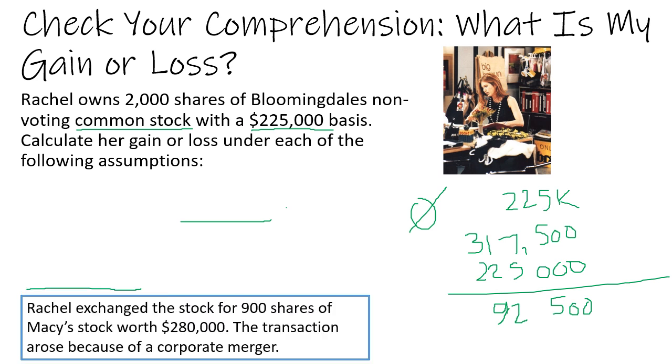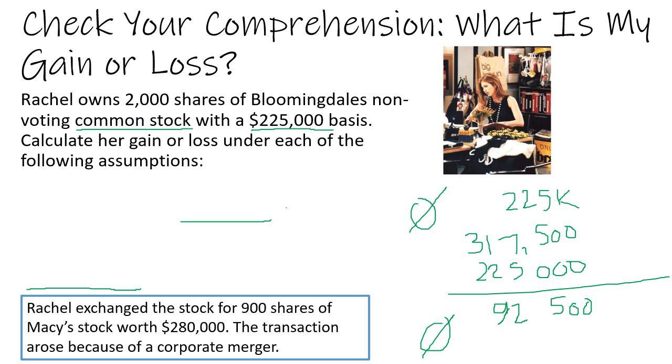Finally, if Rachel exchanged the stock for 900 shares of Macy's stock worth $280,000, but she made this exchange because of a corporate merger, what would be her gain or loss under this assumption? The answer is 0.